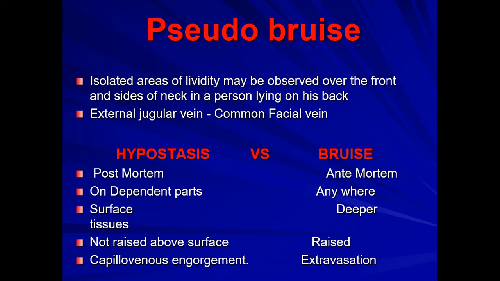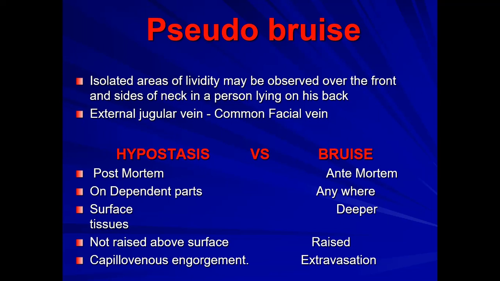Now, what is a pseudo bruise? Now, you know what a bruise is. It's an injury due to rupture of a blood vessel underneath the skin, and the color appears reddish, then different colors, greenish, yellow, on the skin. Pseudo bruise is a phenomenon in which isolated areas of post-mortem staining or hypostasis or lividity may be observed over the front and sides of the neck in a person lying on his back.